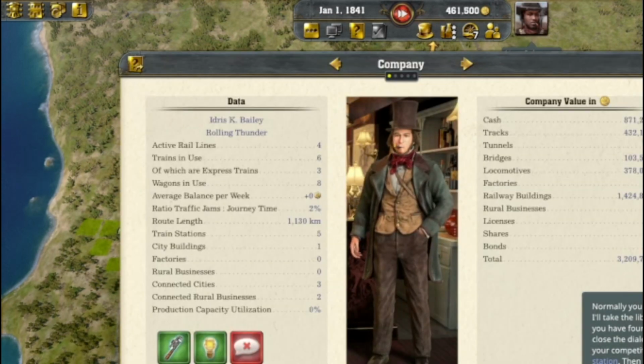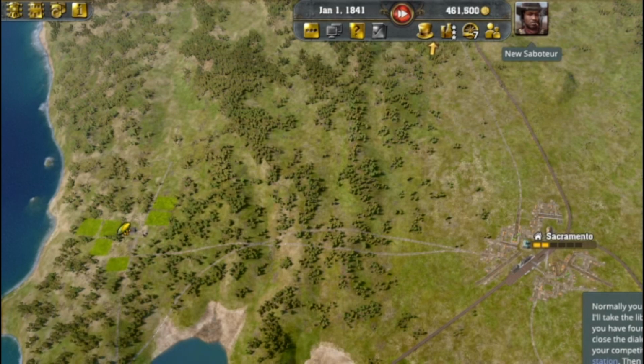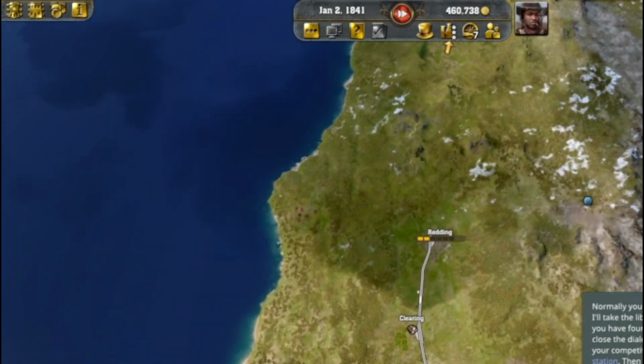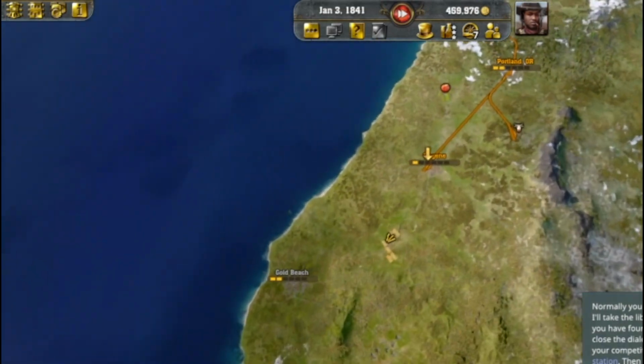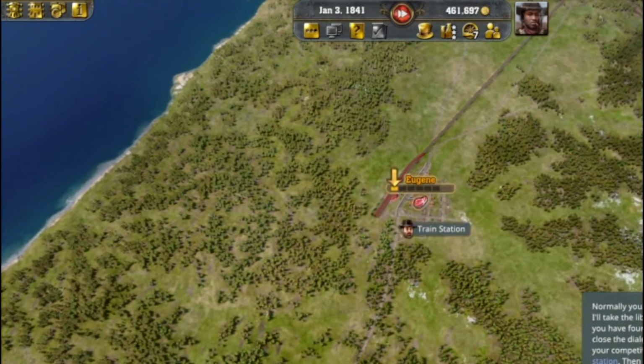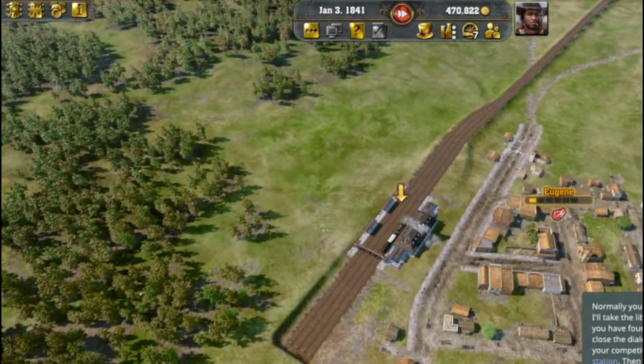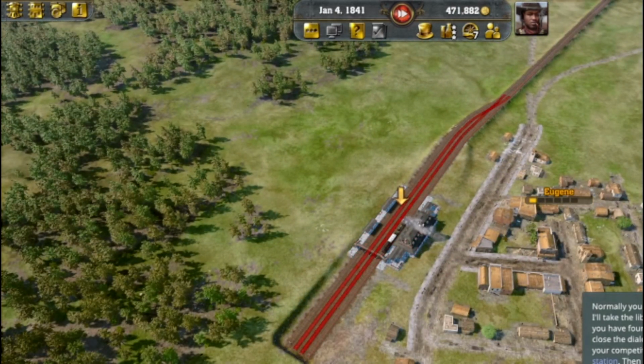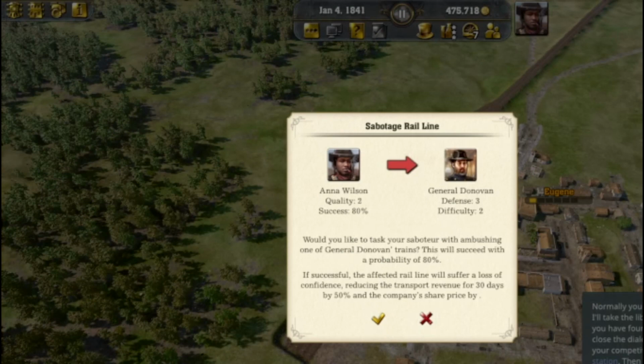As soon as you have found a saboteur, you can use them. Now close the dialog and select something that belongs to your competitor north of Reading. For example, a station. Then, order the sabotage. Let's say this line. Would you like the task having a probability of...